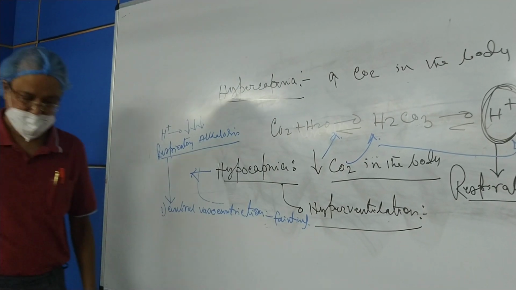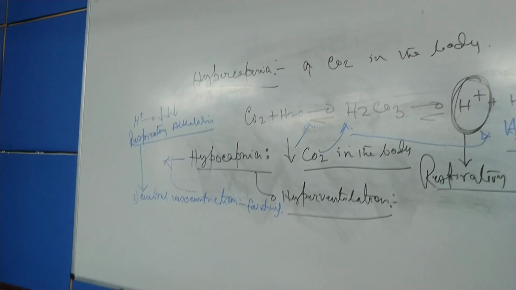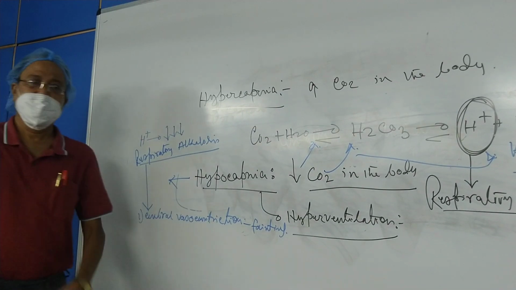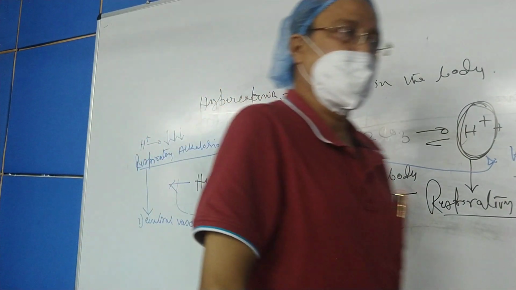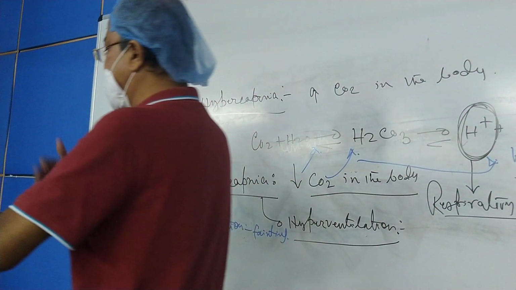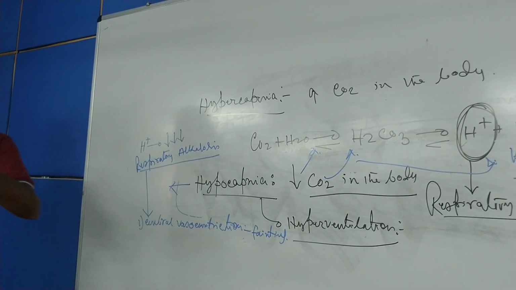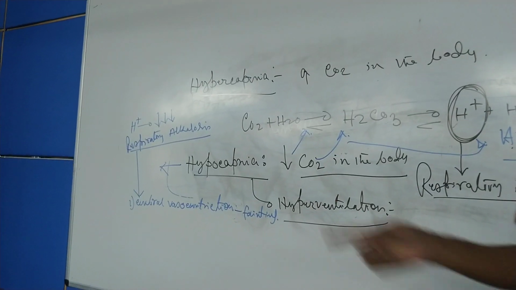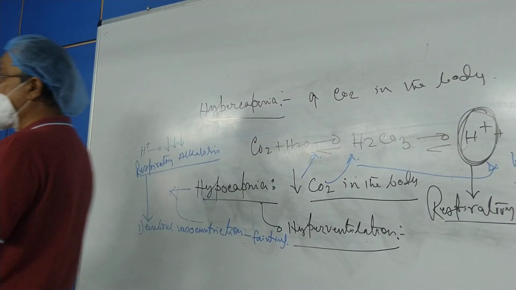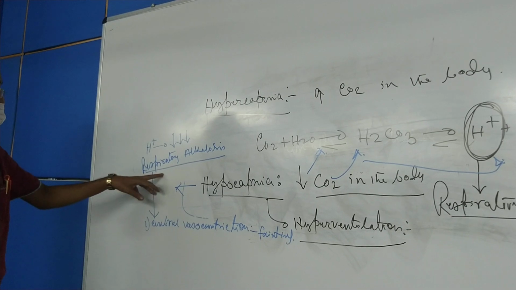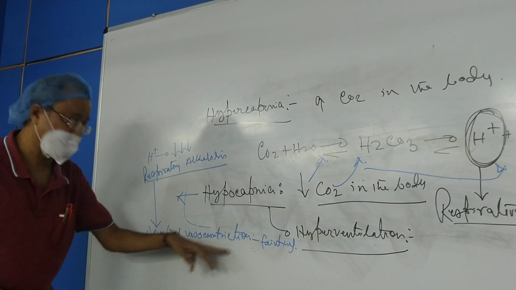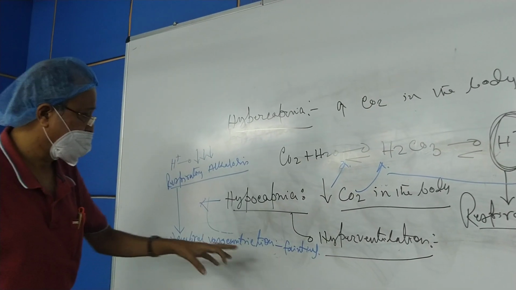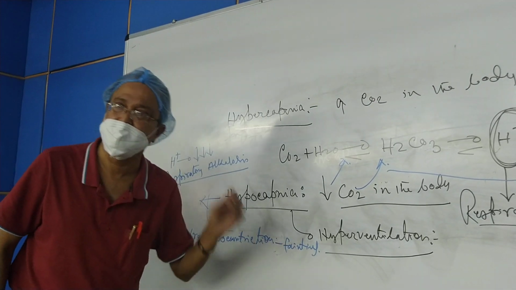Perhaps you may have had the experience that if you voluntarily hyperventilate for some time, you will find some dizziness. You may do it on your own. If you voluntarily hyperventilate as forcefully as practicable, then after 1 to 2 minutes you will feel dizzy. Why? Because hyperventilation leads to hypocapnia, leading to respiratory alkalosis, and the alkalosis causes constriction of the cerebral blood vessels so that the blood supply to the brain is diminished, leading to a sensation of dizziness or fainting.